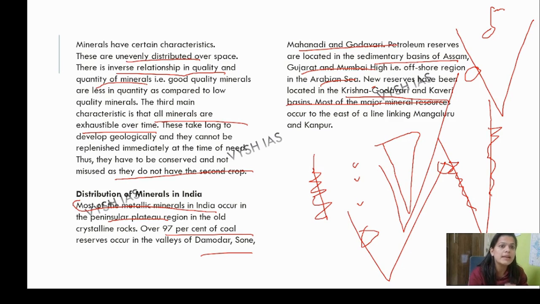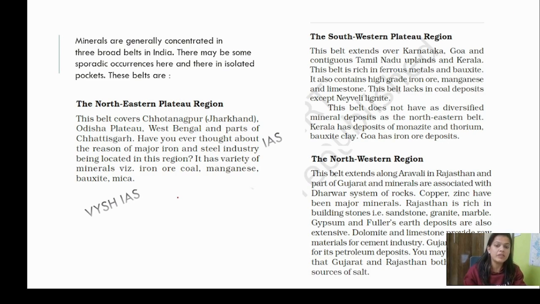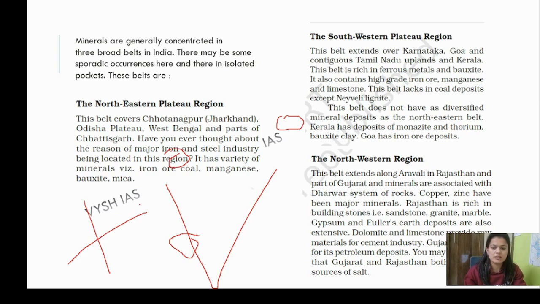You have to remember this: Mumbai High doesn't mean it's in Mumbai. The offshore region of the Arabian Sea is known as Mumbai High. Then let's come to the belts. Clearly the belts are the northeast region, plateau region, the southwest, and the northwest. You know this: east, west, north, south. So northeast, southwest, northwest. The northeastern plateau region belt covers Chota Nagpur, Jharkhand, Odisha, West Bengal, and parts of